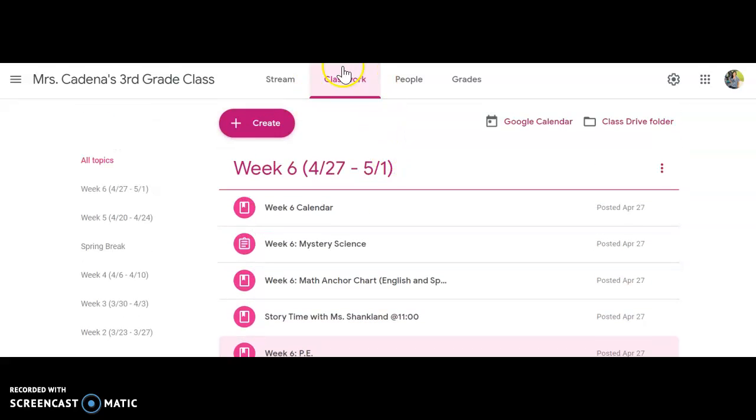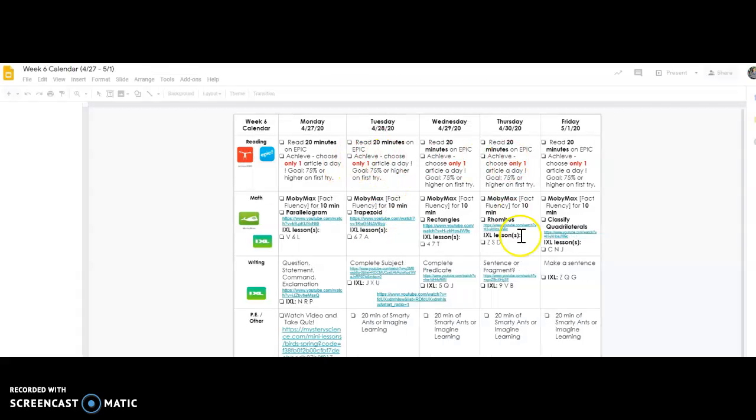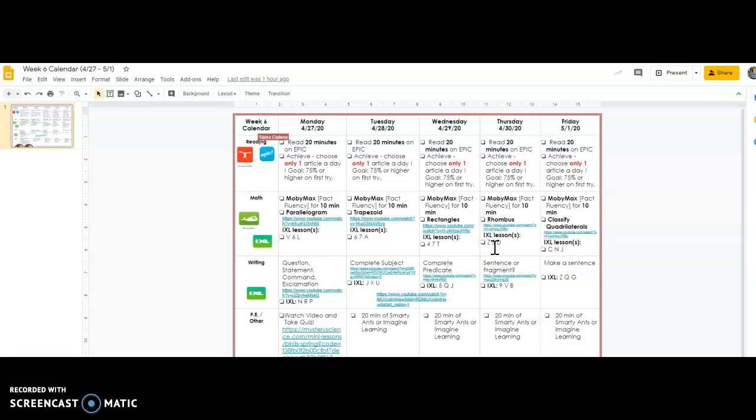Like I said, this classwork tab is your best friend. This is your calendar for the whole week, and it just tells you exactly what I'd like you to do. Okay? If you have any questions, email me, and I will answer them.